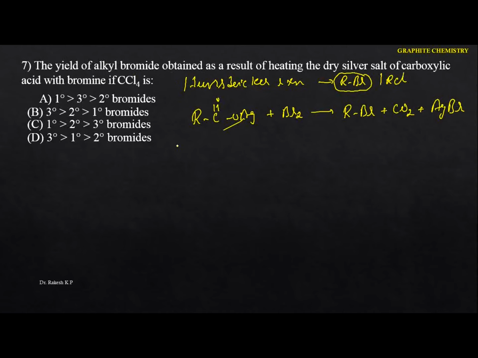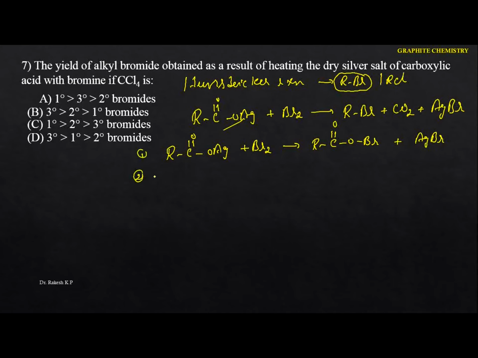Then we come to know, when you take the silver salt of the carboxylic acid and it reacts with bromine, see this one. The first step is that you are going to get the respective acyl hypobromide. The acyl hypobromide is this one: C double bond O, O, and here we get Br. And the byproduct that you are going to get is AgBr. This is the first step.